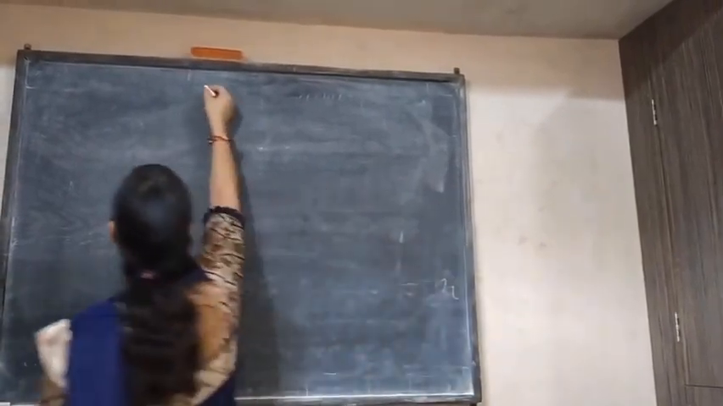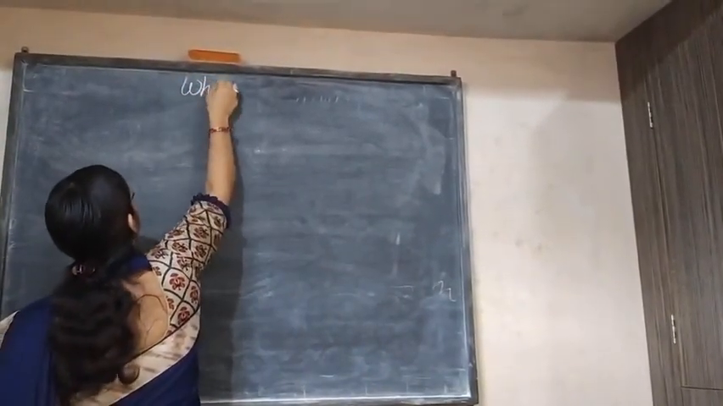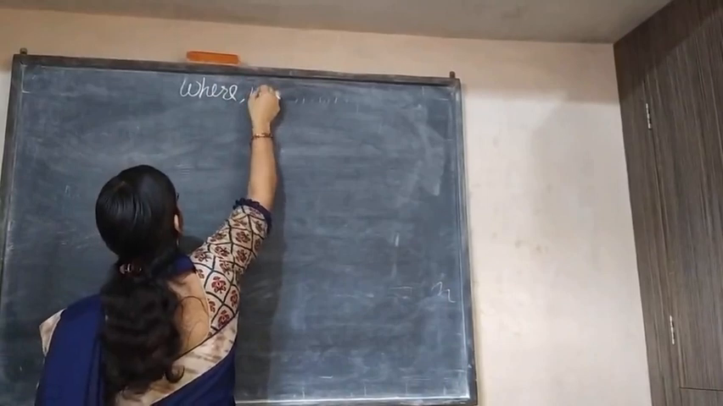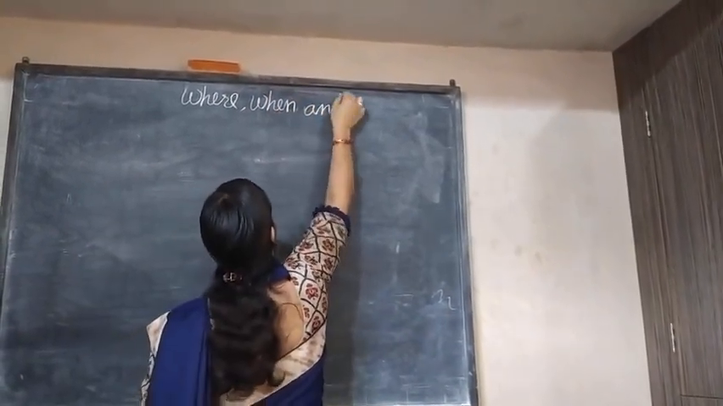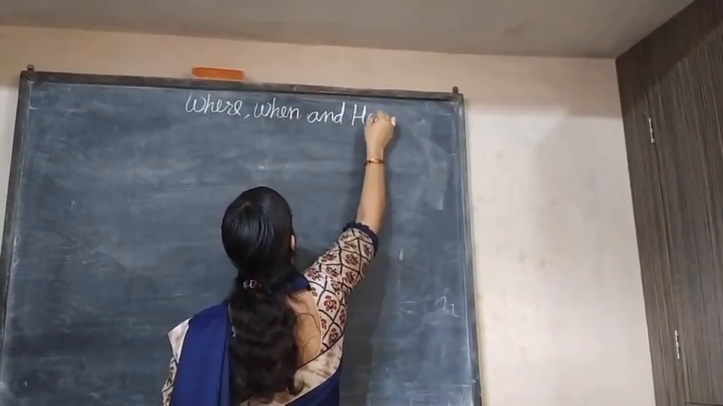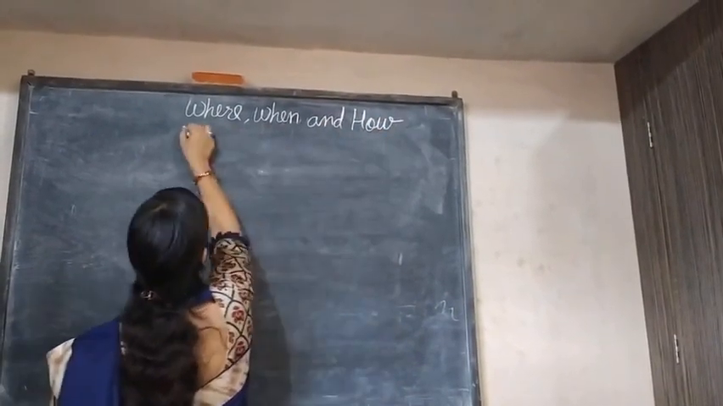So the name of the chapter is: Where, When and How.